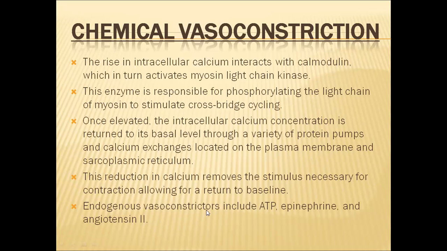So the endogenous vasoconstrictors include ATP, epinephrine, and angiotensin 2. Angiotensin 2 is helpful in vasoconstriction, and the epinephrine hormone and ATP present in the muscles of the blood vessels also help in achieving this vasoconstriction. All these three things are present inside the blood vessels, in the muscle cells of the blood vessels. That's why they are called endogenous vasoconstrictors.